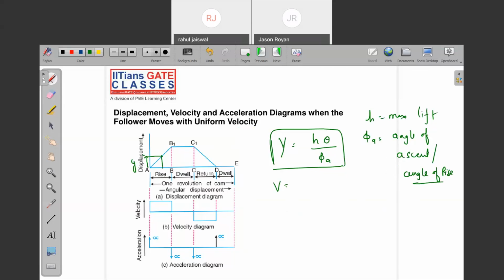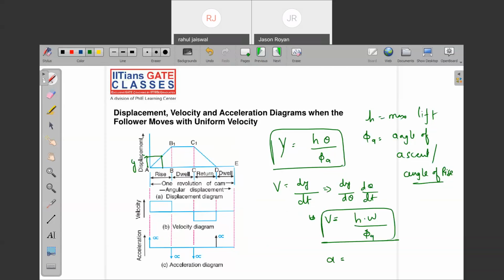Similarly, v is equal to dy by dt. Yes or no? I can write dy by d theta into d theta by dt. So what will I get for velocity? Tell me. h omega by phi a. Yes or no? What about acceleration? 0. What about jerk? 0. Note down. Very, very important.